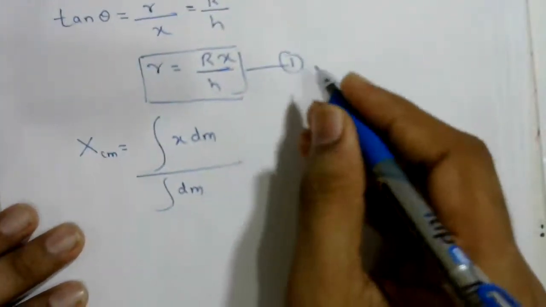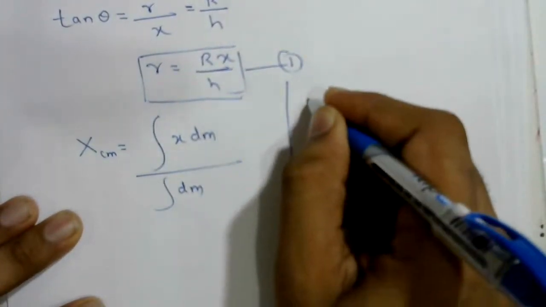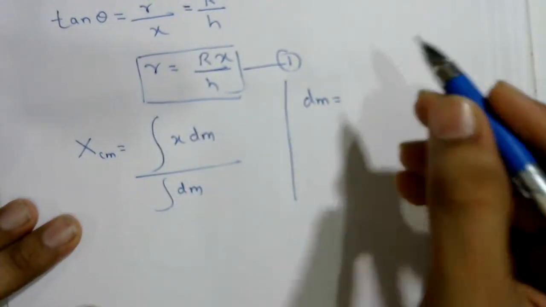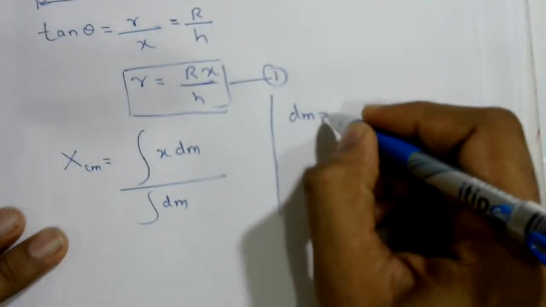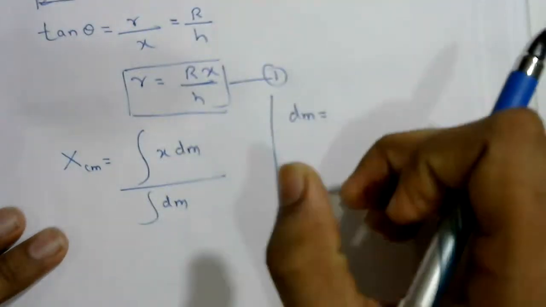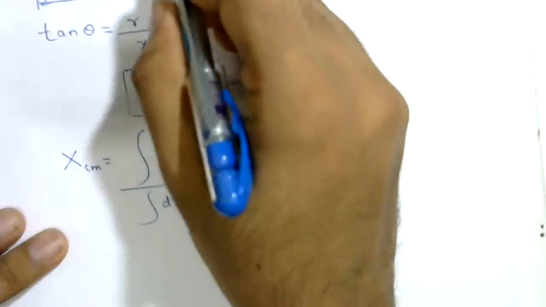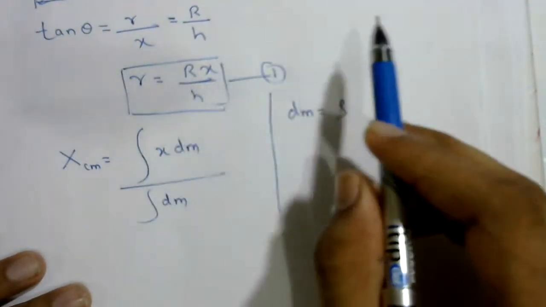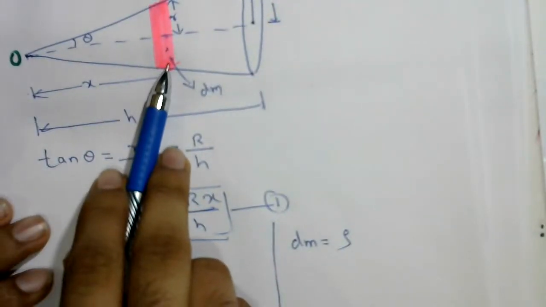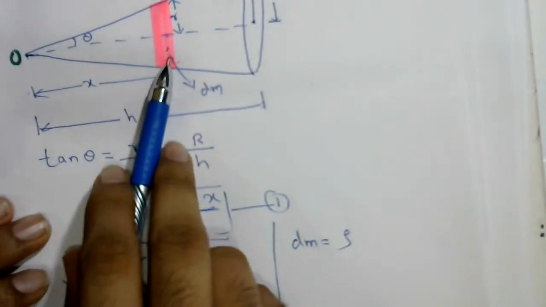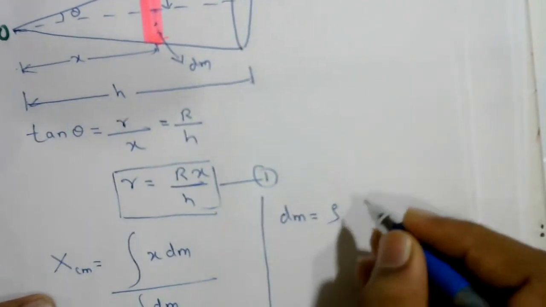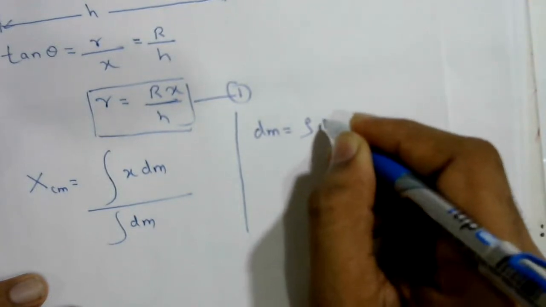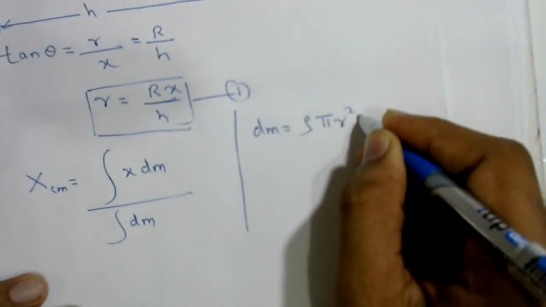First I'll write the mass of that element here, dm equal to... So how do we find the mass of this element? Density into volume. Why? Because the mass is distributed continuously, so density into volume. The volume of this small element, it looks like a disk, so volume can be written as area into thickness. The area of this is pi r square, into thickness.